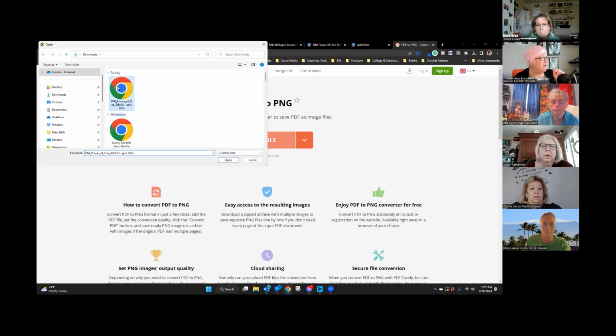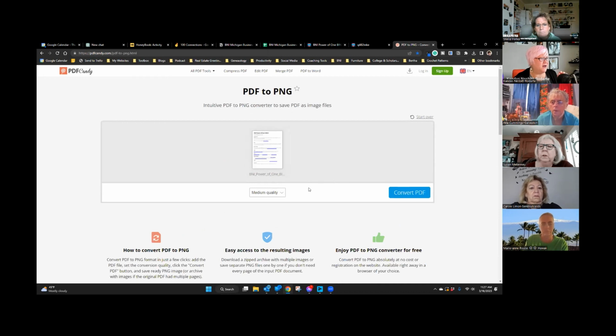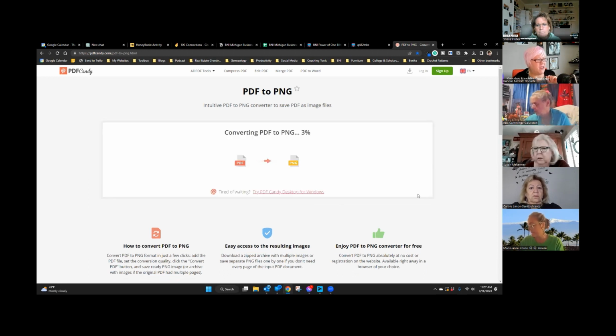I'm going to add the file. I'm sorry, I have a scratch in my throat. Apologize for coughing. Okay, and then you want to make it high quality so that it's actually legible to read. And then you convert it. You can only use PDF Candy once every hour. So if you make a mistake, you have to come back an hour later to do it again. You know, freemium products always put stipulations on how often you can use them. So then you wait for it to do its thing.